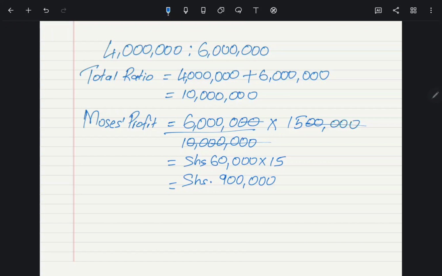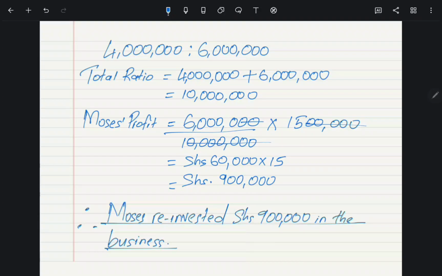So if you used this method, after finding out Moses' profit, then you had to give a conclusion, because his profit is what he reinvested in the business. So after this, you are supposed to give a conclusion. Therefore, Moses reinvested 900,000 shillings in the business. So our part A of the task has been completed.